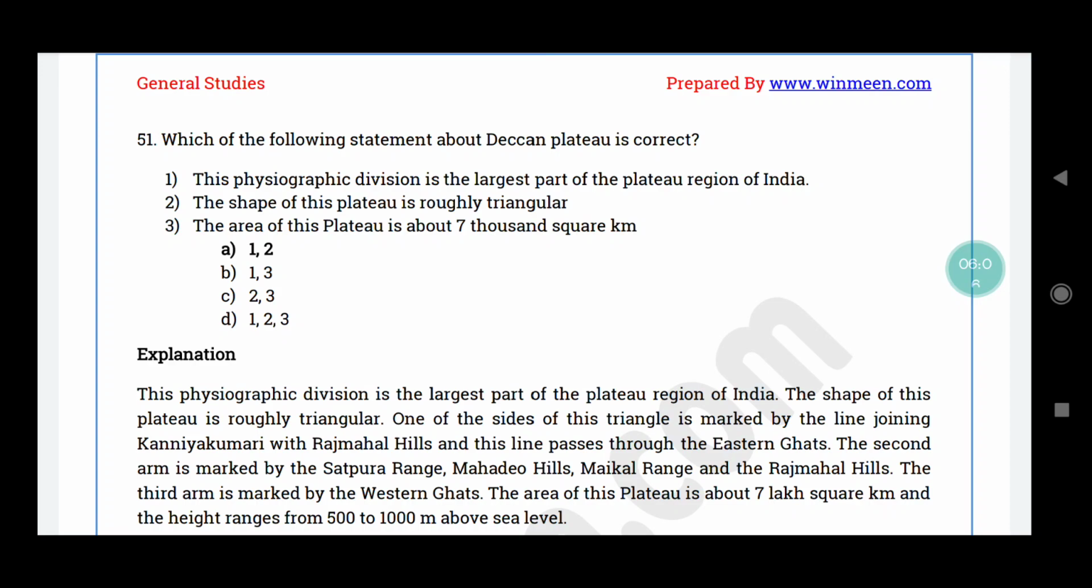The third arm is marked by Western Ghats. The area of plateau வந்து is about 7 lakh square kilometer. அப்புறம் இதோட height ranges வந்து from 500 to 1000 meter above sea level.